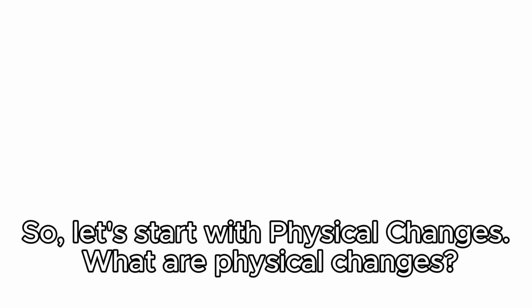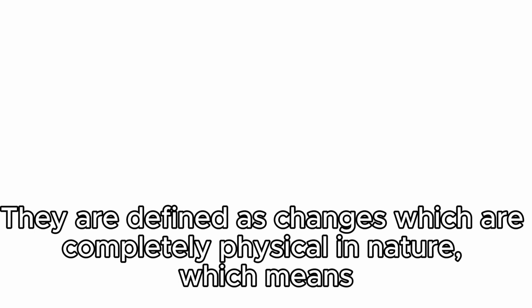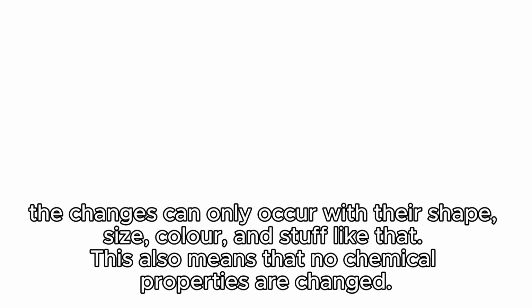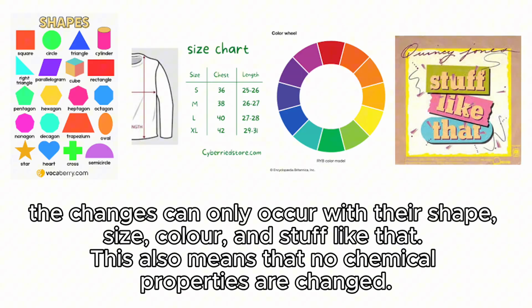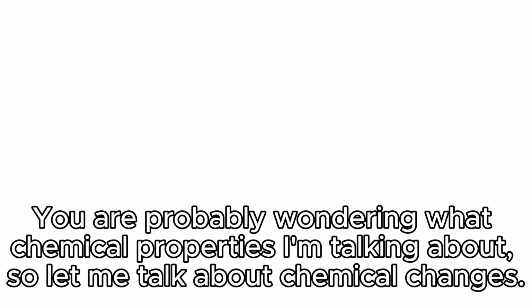What are physical changes? They are defined as changes which are completely physical in nature, which means the changes can only occur with their shape, size, color, and stuff like that. This also means that no chemical properties are changed. You are probably wondering what chemical properties I'm talking about. So let me talk about chemical changes.